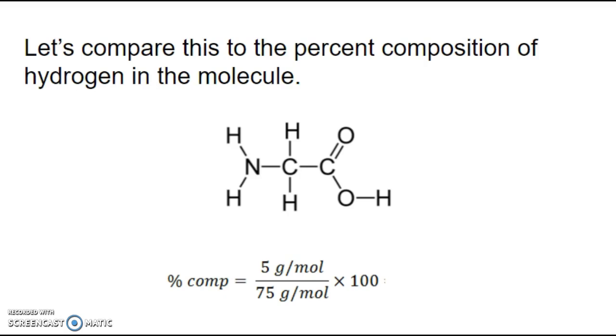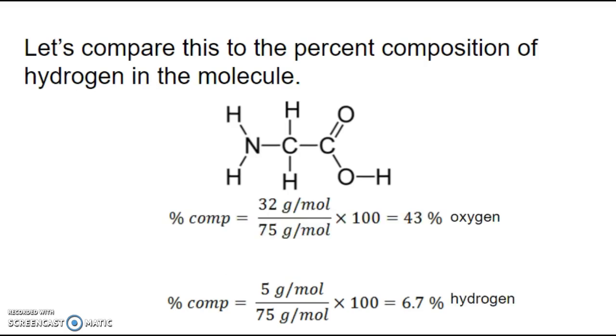So 5 grams per mole is hydrogen, which is the part, divided by 75 grams per mole, which is the entire molecule. It's good to see that our units are the same and we can cancel them out. I've calculated this to be about 6.7%, so in the whole molecule, hydrogen only takes up 6.7% of the mass.